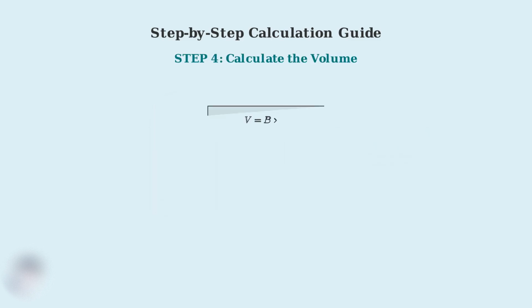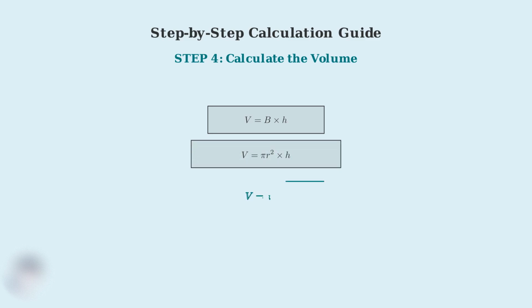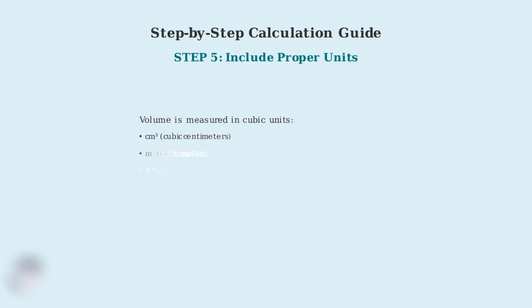Step 4. Calculate the volume by multiplying the base area by the height. This gives us the complete volume formula, V equals B times h, which is the same as πr² times h. Step 5. Always include the proper units in your final answer. Since volume is three-dimensional, the units will be cubic units, such as cubic centimeters, cubic meters, or cubic inches.